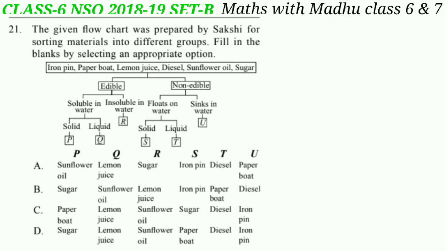So from all these options, P could be sugar, which is edible, solid and soluble in water. Similarly, Q could be lemon juice, R sunflower oil, S paper boat, T diesel and U iron pin. So our answer will be option D.